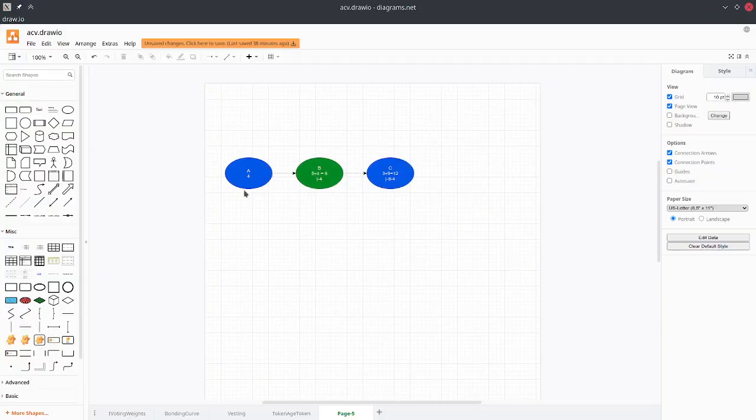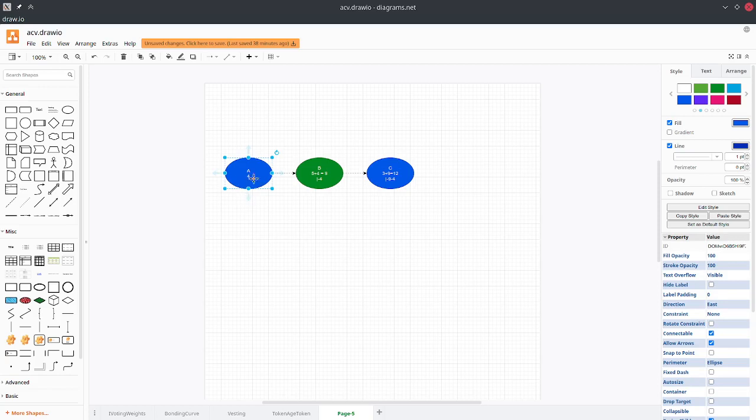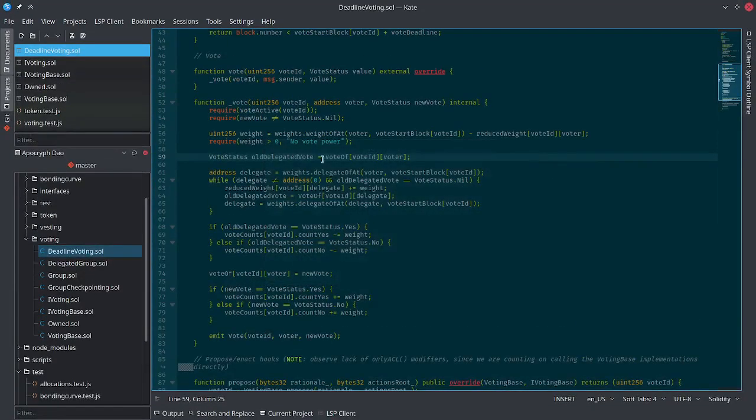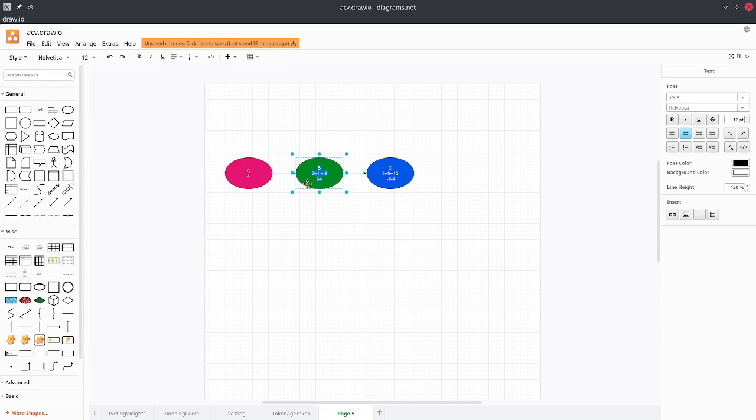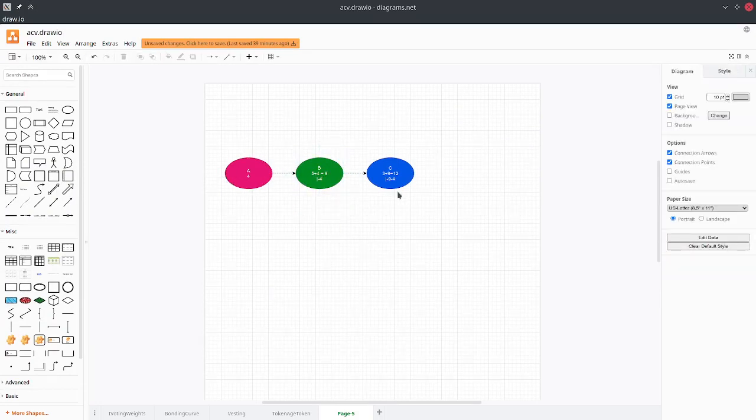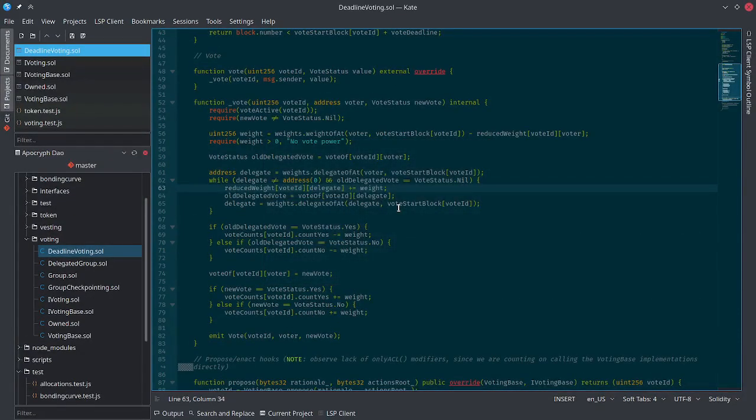And just to double check, for example, if A changes his vote, then because A had a previous vote, we would never enter the while loop. Hence, we will never reduce B's weight, which is great because we already had his weight reduced. And that's for the quick correction. Apologies again.